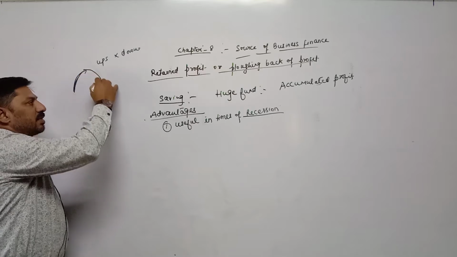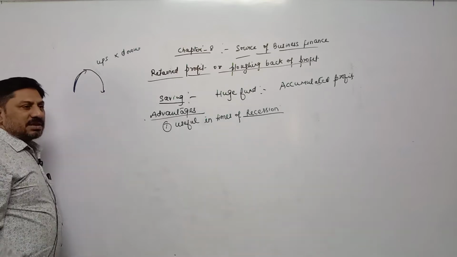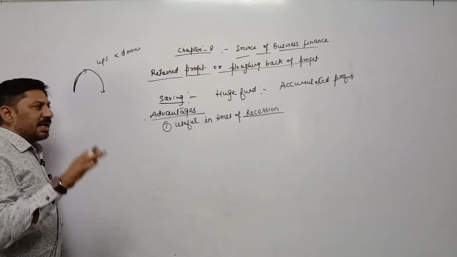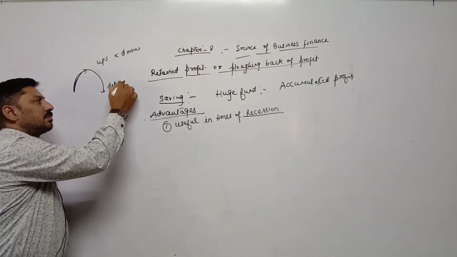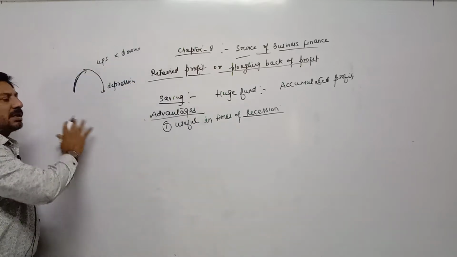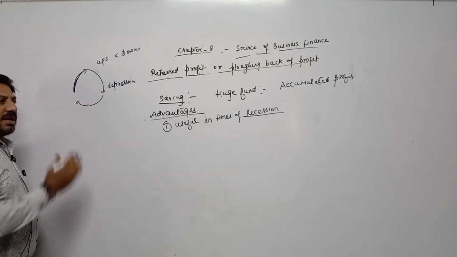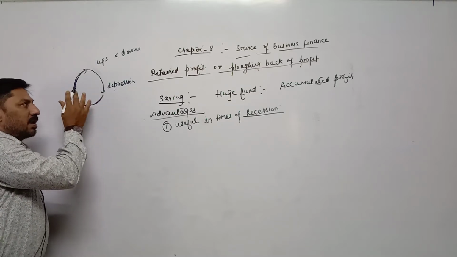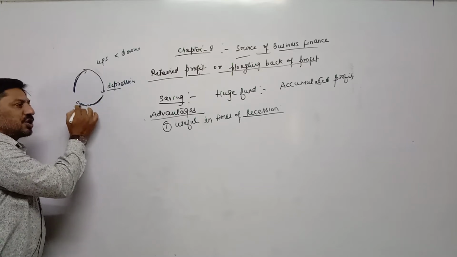After that, when demand decreases in the market, production also decreases, and unemployment increases, means income of individuals decreases. That is called depression period. This is also known as trade cycle. Again, when demand starts increasing, it means business is coming out of this depression period. That period is called recession period.